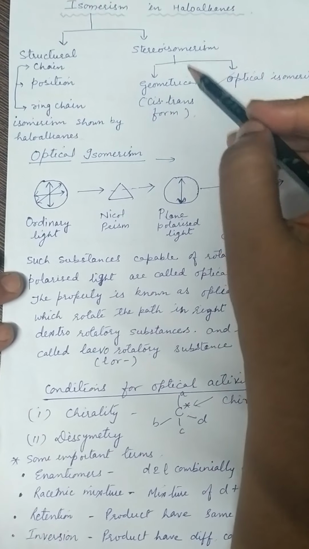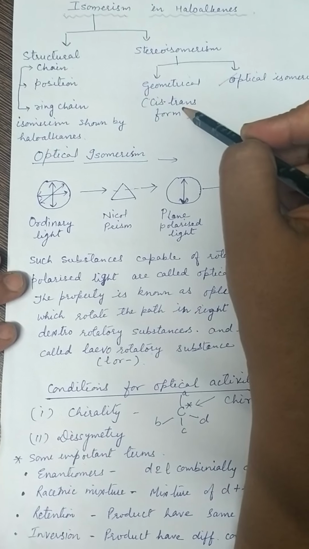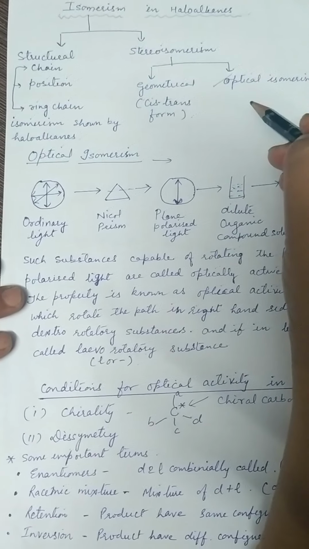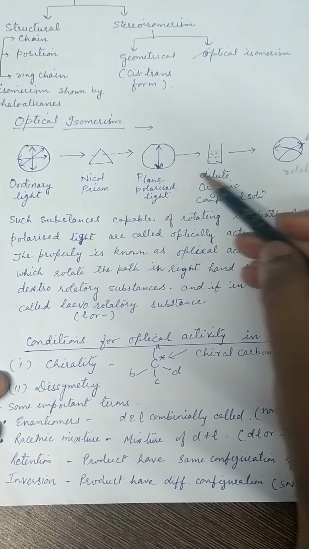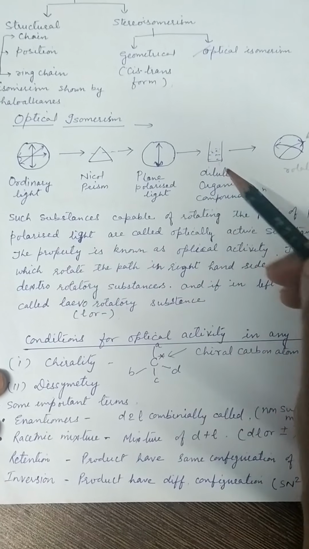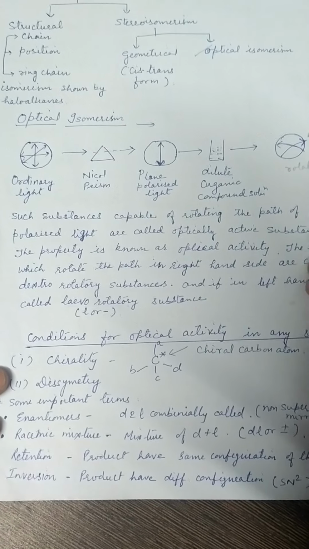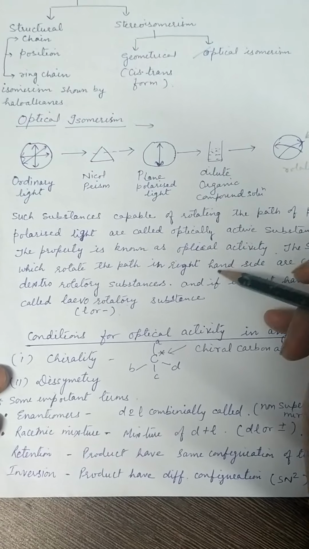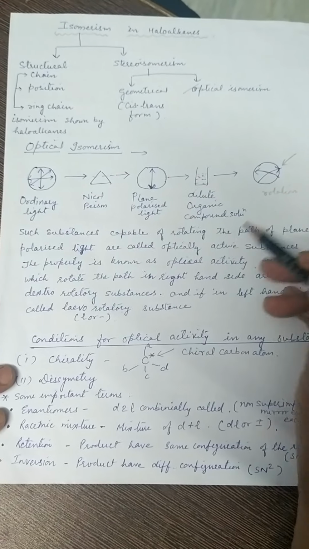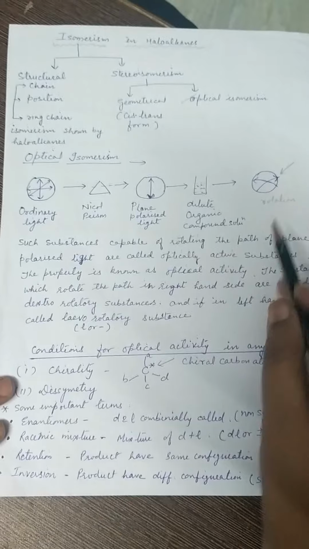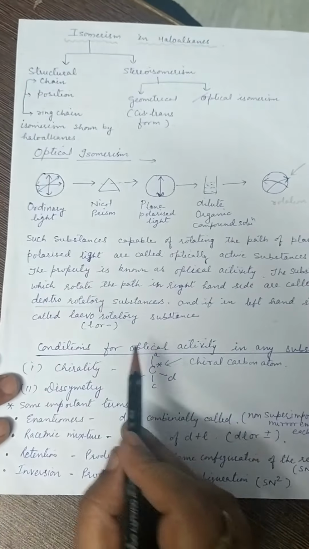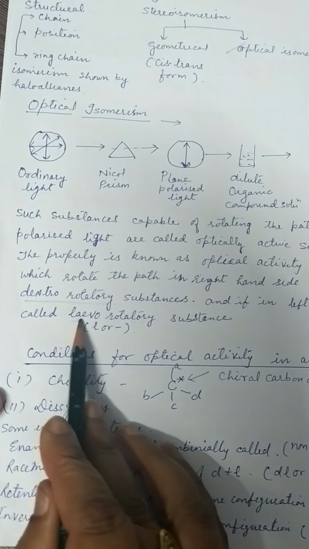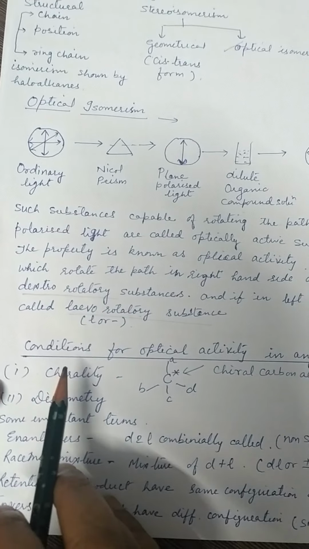About structural isomerism and geometrical isomerism, you already learned in class 11. Here we discuss only optical isomerism. The compounds which are capable of rotating the plane polarized light either to the left or to the right are called optically active compounds. If the rotation is to the right-hand side, then the compounds are called dextrorotatory compounds or substances, and if to the left-hand side, then they are known as levorotatory substances.